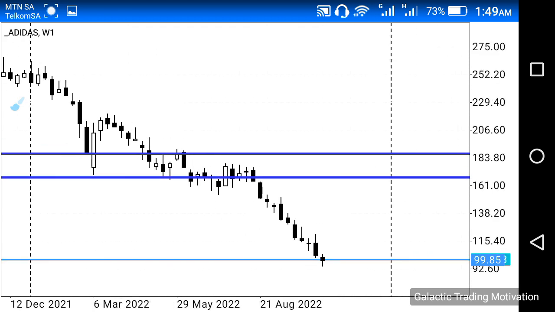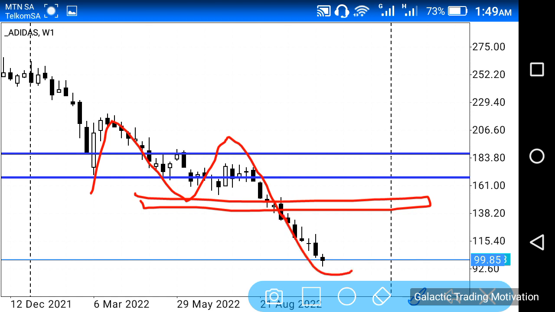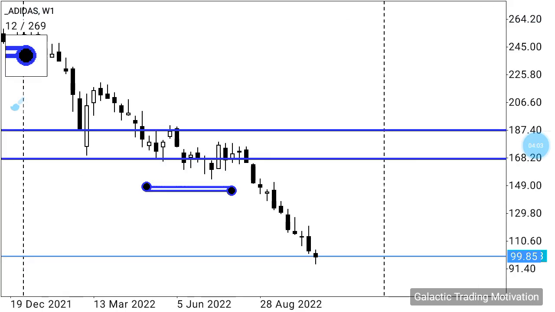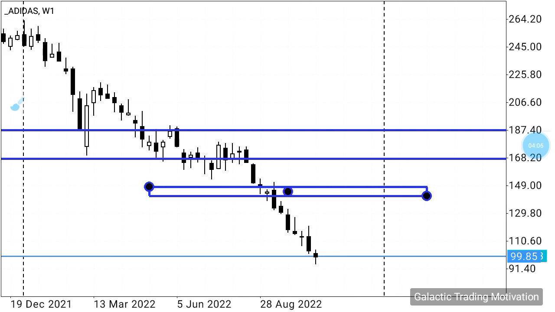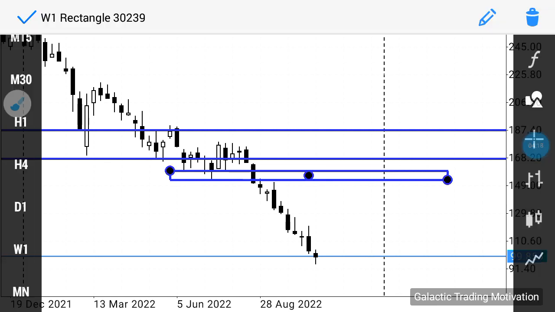Another thing that I see that is also very much interesting is that we have another overextended M structure over here, which has a neckline at this level over here, right? And similar to the M structure that we had on the monthly chart, we expect price to come back to this level to test it, and at this level is where we would look for potential selling opportunities. So similarly, I'm going to add another neckline to that level, and I'm also going to make it a different color. I just don't want us to get confused by the various lines or structures that we have added to the actual chart. So just bear with me, guys.